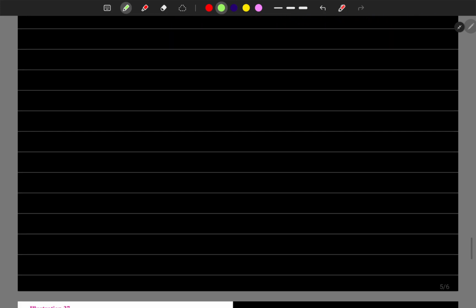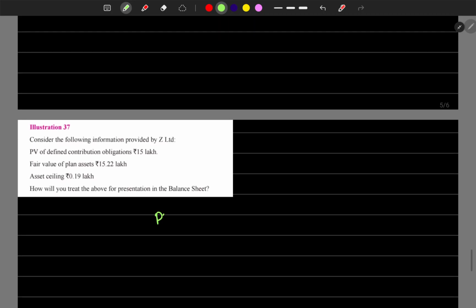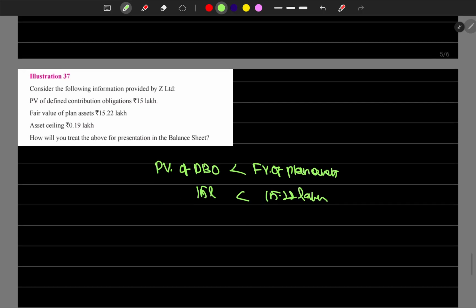Now the next problem. The PV of the defined benefit obligation is 15 lakh and the fair value of plan assets is bigger, 15.22 lakhs. But there is an asset ceiling.